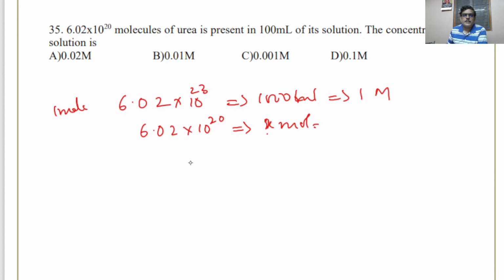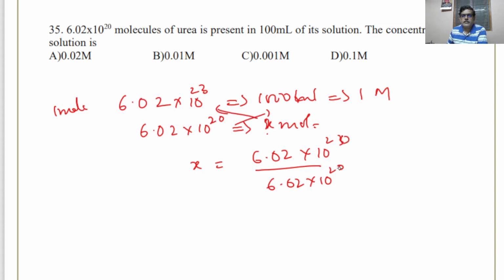Take it as x, then x equals 6.02 × 10^20 divided by 6.02 × 10^23. Okay, cross multiply, 20 minus 23, so that is 10 to the power of minus 3. So it is 10^-3 mole.